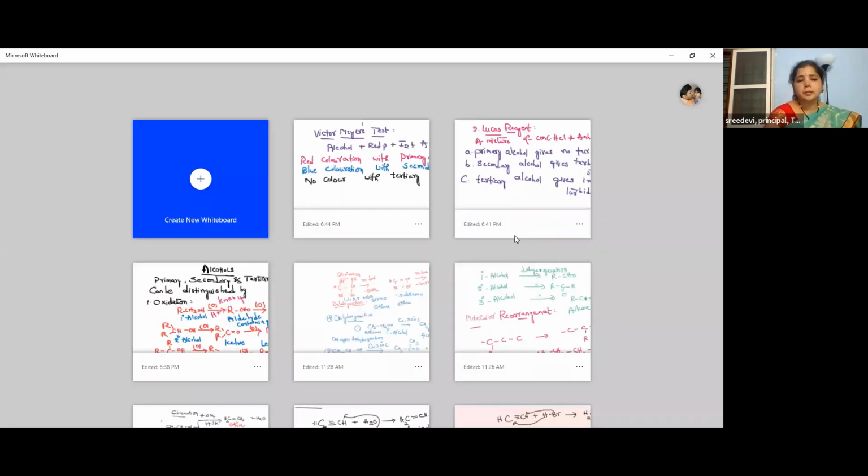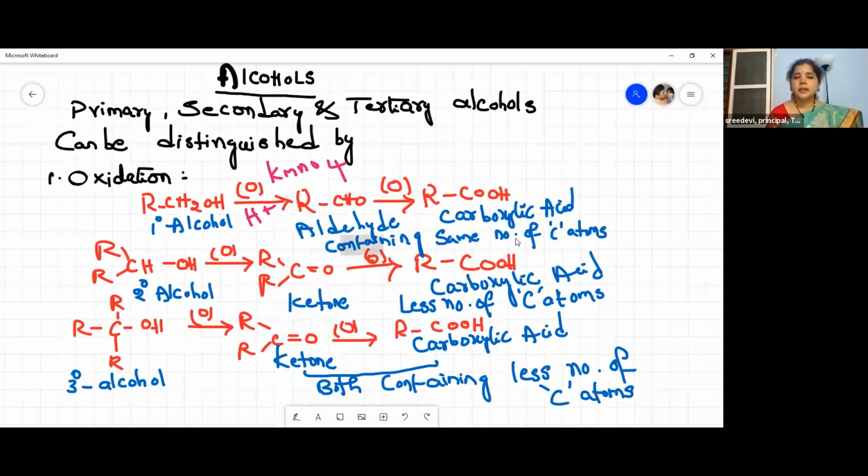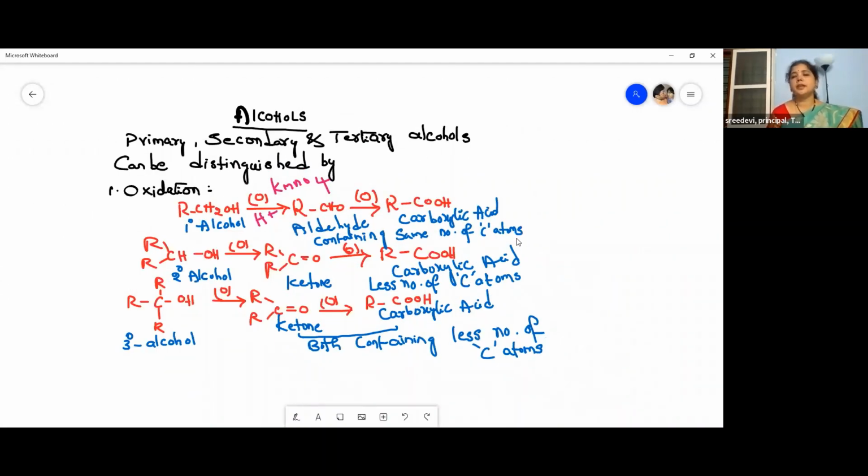So let me recapitulate quickly how to distinguish these primary, secondary, and tertiary alcohols. The primary, secondary, and tertiary alcohols can be distinguished by three tests. Oxidation, and then the second one is the Lucas test. The third one is the Victor-Meyer's test. So what is the first one?